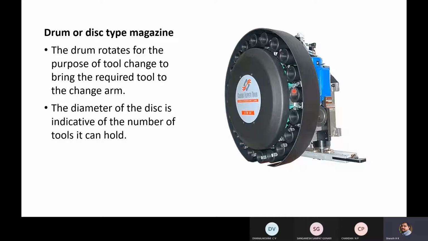Here, if there is no automatic mechanism, you have to make use of a tool change arm. The diameter of the disc is indicative of the number of tools it can hold. If the diameter is a greater value, the circumference will also be large, so it can accommodate more tools. If the diameter is small, the number of tools the drum or the disc can accommodate will be less.